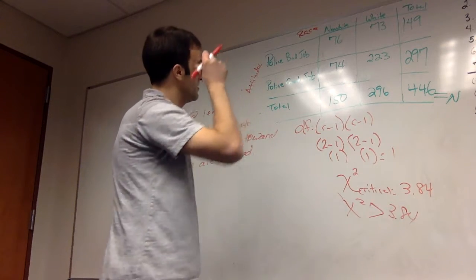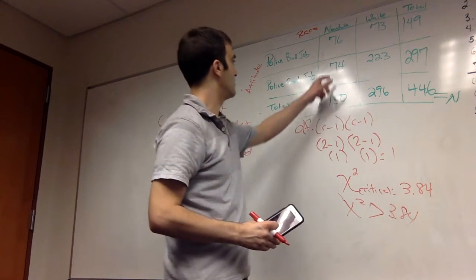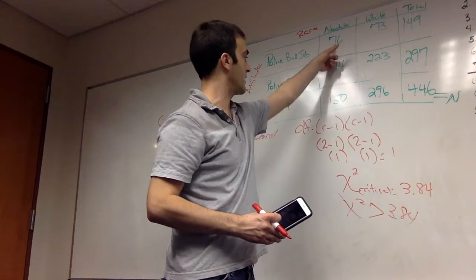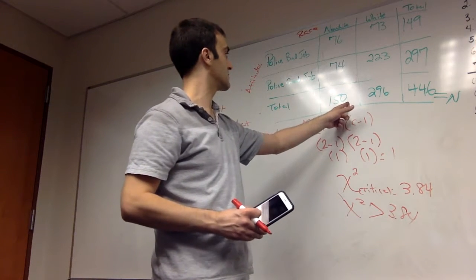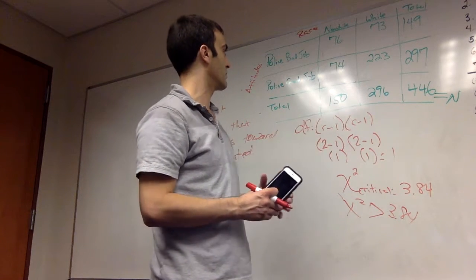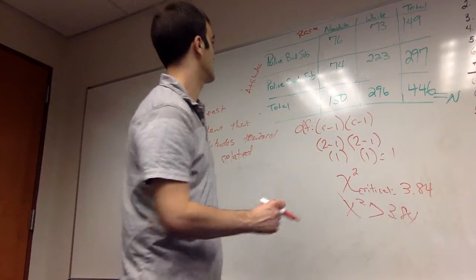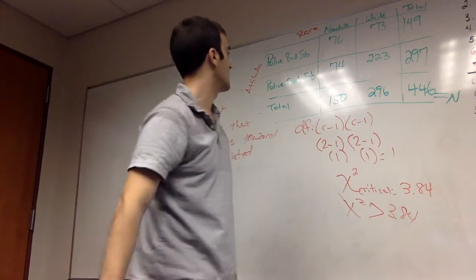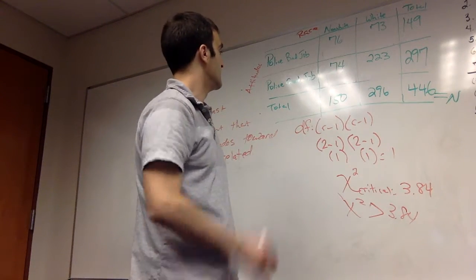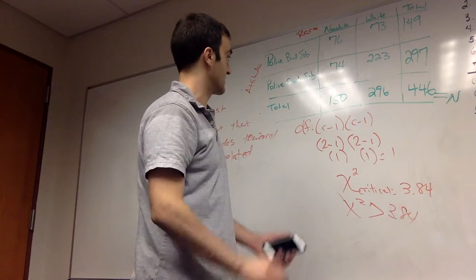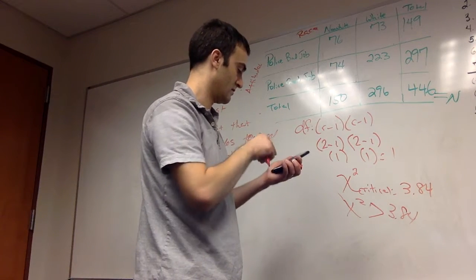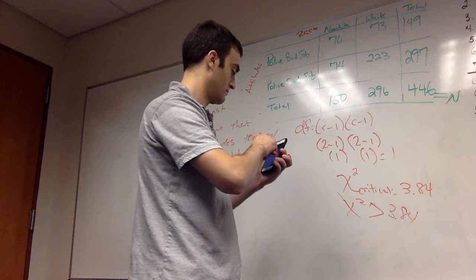From here, in the non-white categories, out of 150 cases, 74 out of 150 indicated the police are doing a good job. 76 said they're doing a bad job.